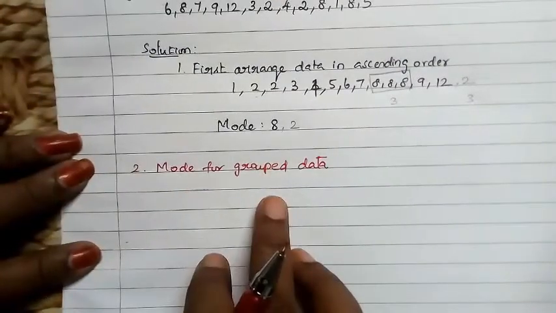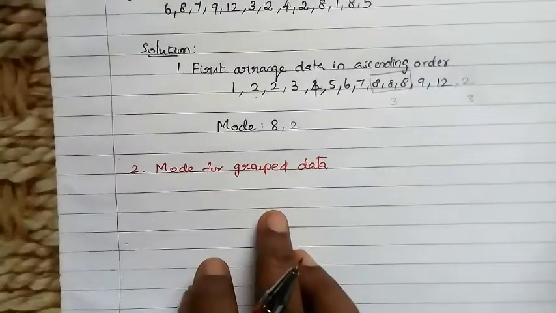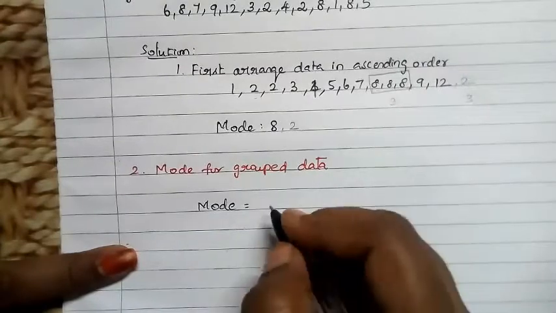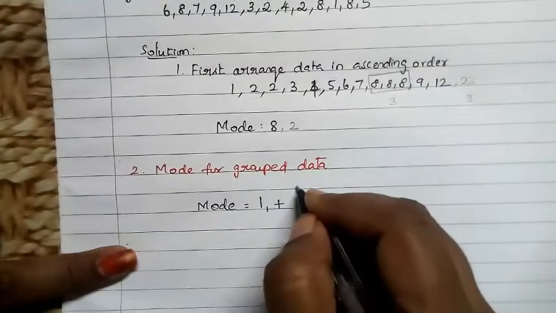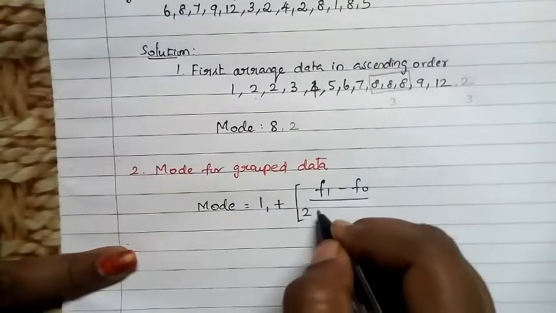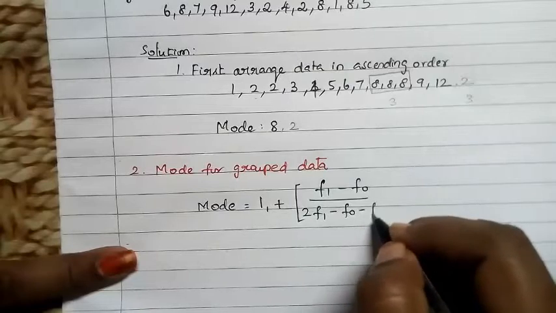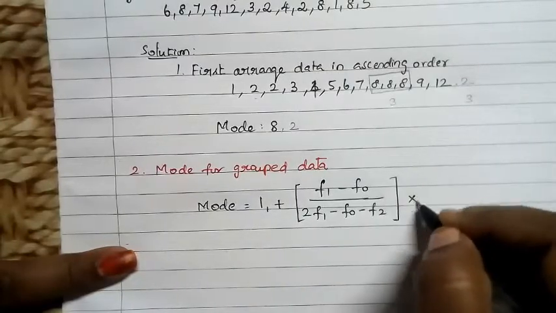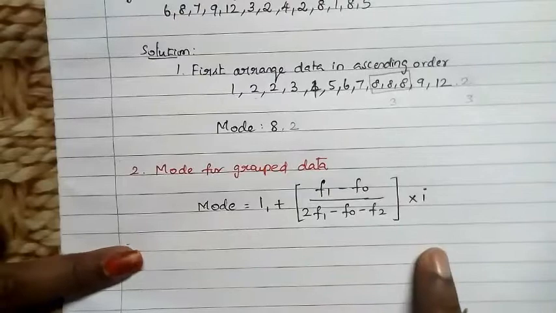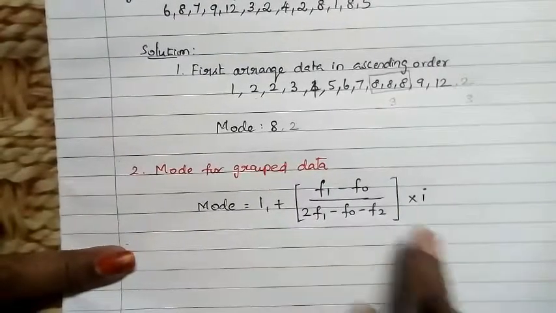Here, to find the mode for grouped data, we have a formula: mode equals L1 plus (F1 minus F0) divided by (2F1 minus F0 minus F2), into I. This is the formula to find the mode for grouped data. Let me tell you what these things are.